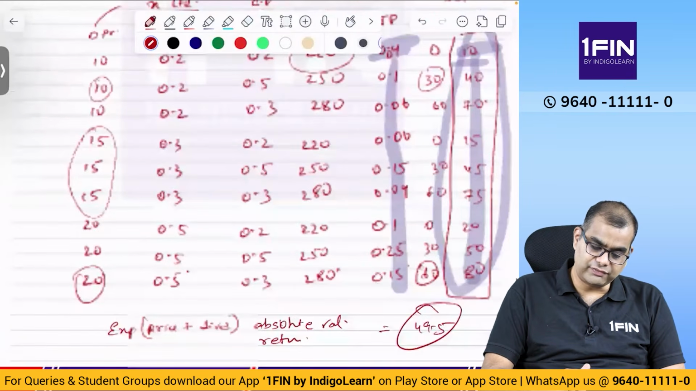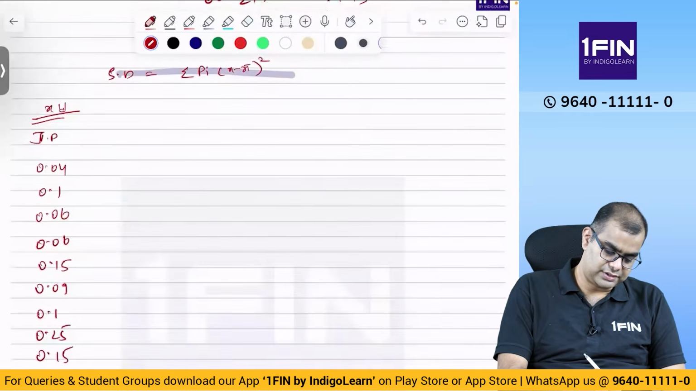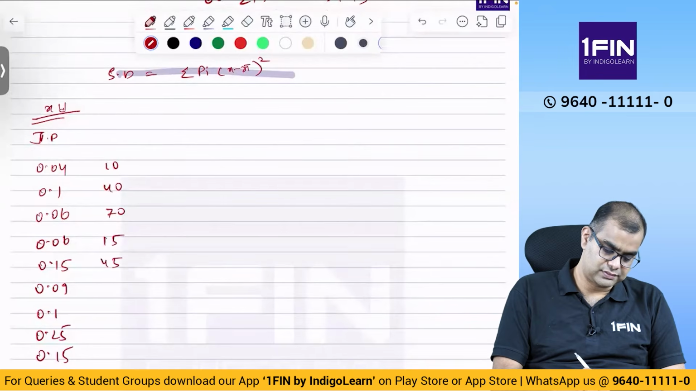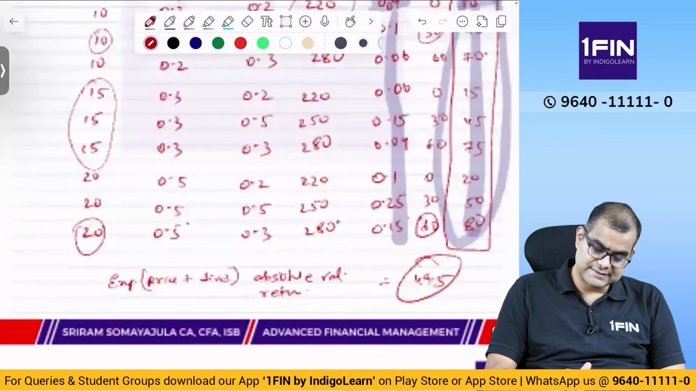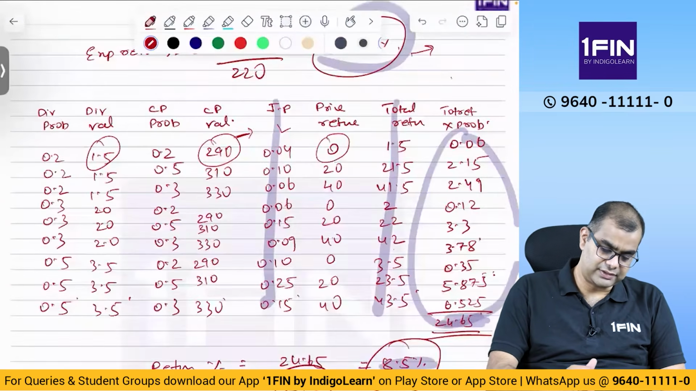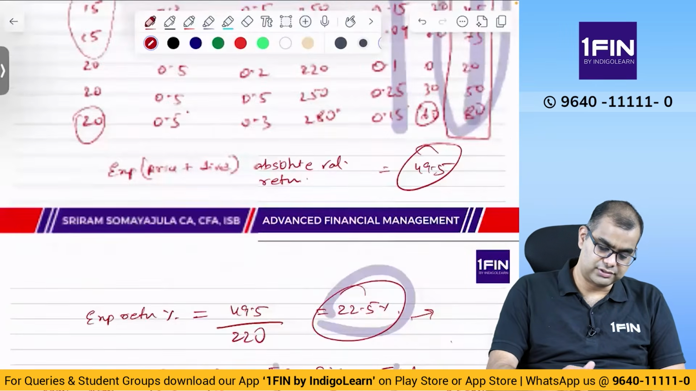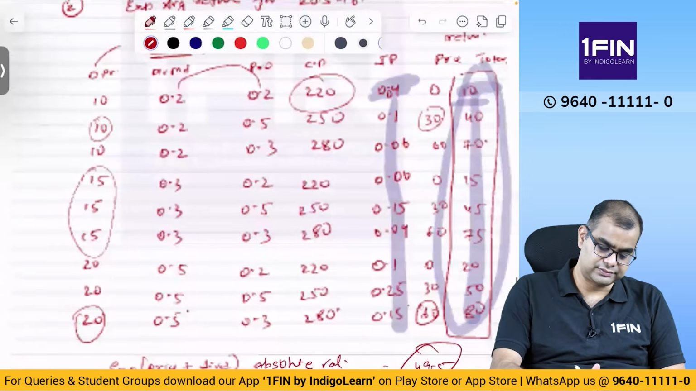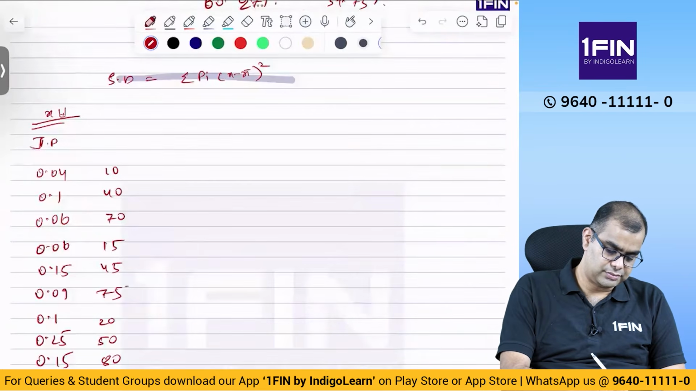The values are 10, 40, 70, 15, 45, 75, 10, 40, 20, 50, 80 and 49.5, no? No, for 20 and 49.5, 20, 50, 80. This is a return.